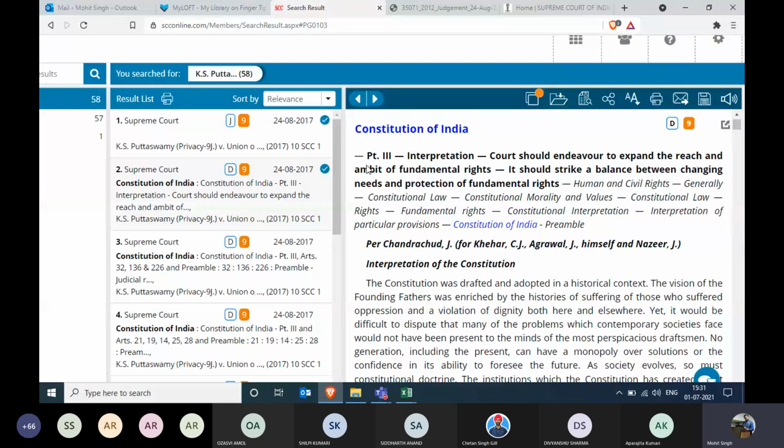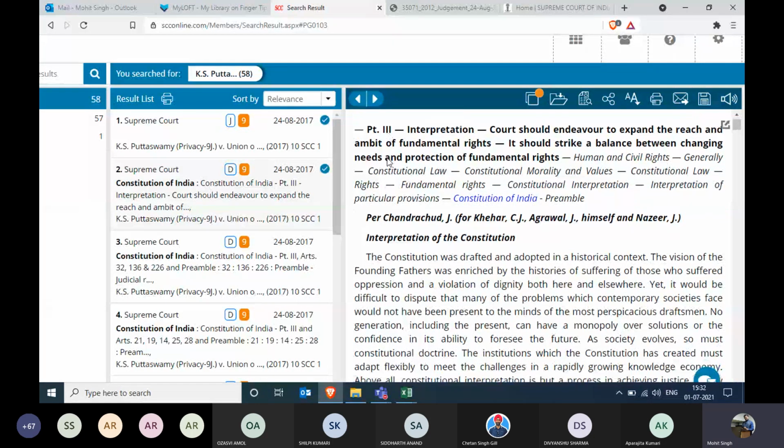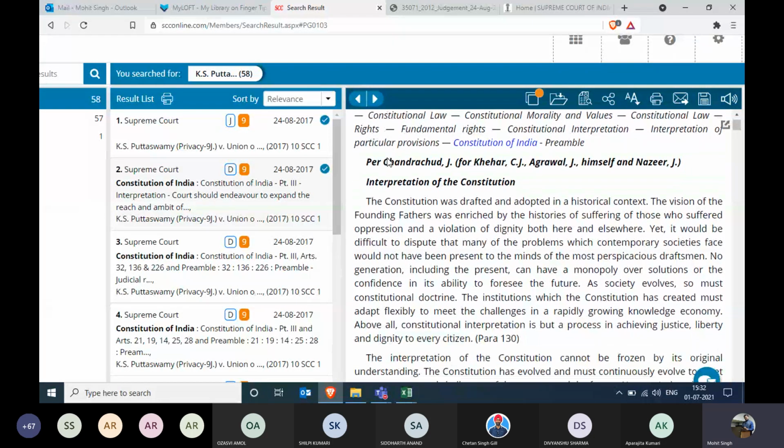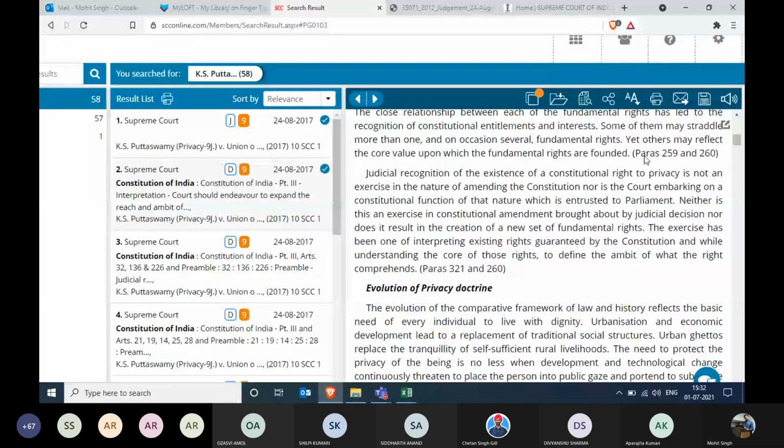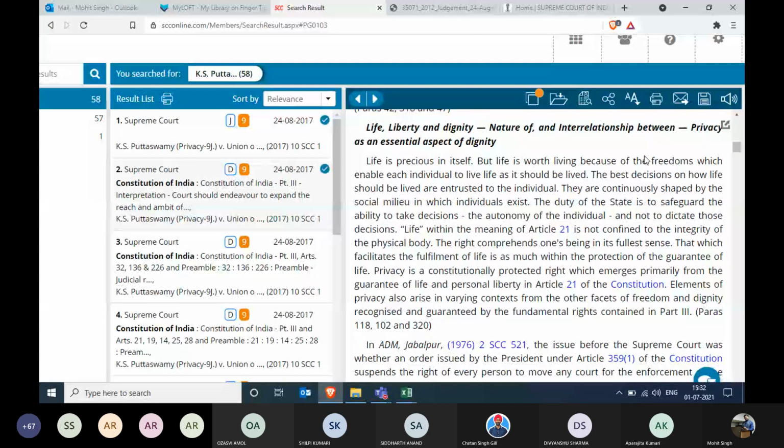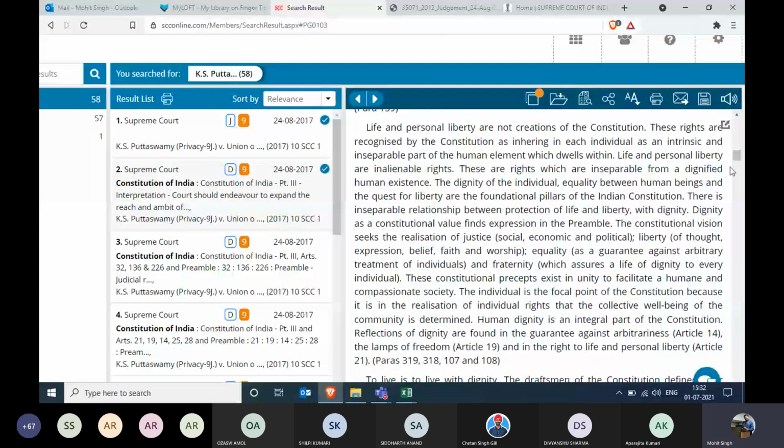So there is a law point on the account of Part 3 of the Constitution of India. On Part 3 interpretation, what was the opinion coming from Justice Chandrachud sir, Justice Khehar sir, Agarwal sir, himself and Nazir sir? What was the combined opinion coming from all the judges is written over here. So rather than you again going through the quorum opinion, it is all there in the digest note. Scrolling down. Just a second, it's a really lengthy digest note.